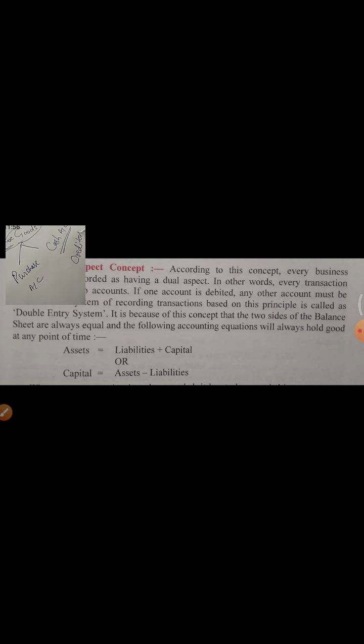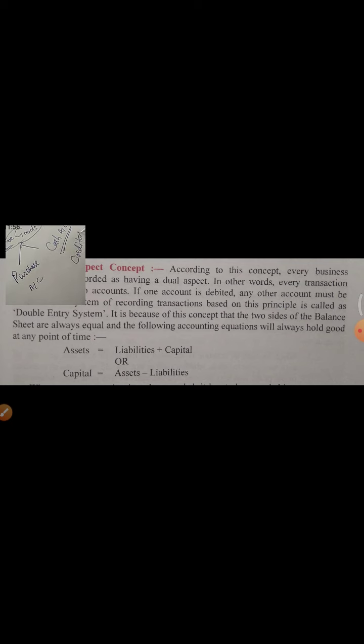This equation we will discuss in the next chapter. It is a very interesting chapter, and it includes numerical questions also. So assets equal liabilities plus capital. What is the meaning of this? A business's assets are always equal to liabilities plus capital.